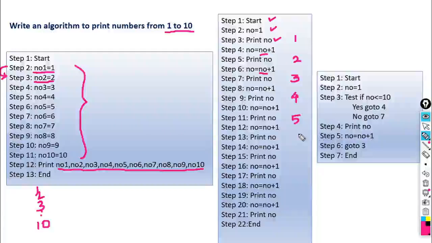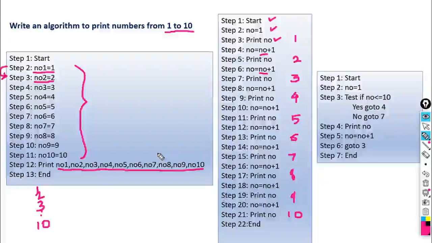Like this, the next step gives you 6, then 7, then 8, then 9, and then 10. So here again the output will remain the same. It will print values from 1 to 10.